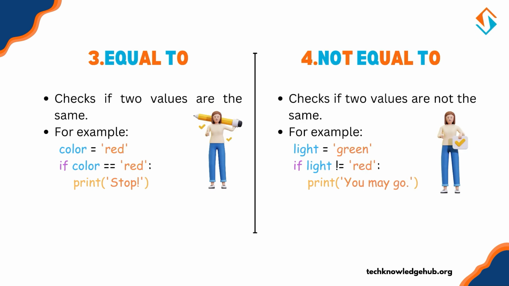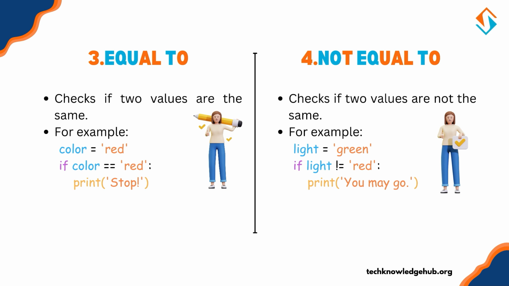Third is equal to. It checks if two values are the same. Color equals red. If color equals red, then print stop. Fourth is not equal to. It checks if two values are not the same. Light equals green. If light not equal to red, then print you may go.